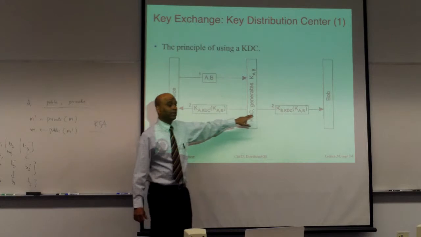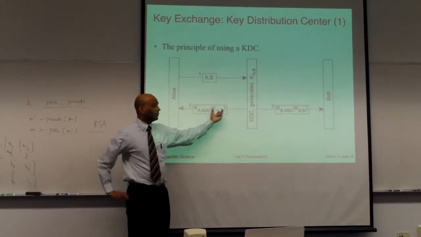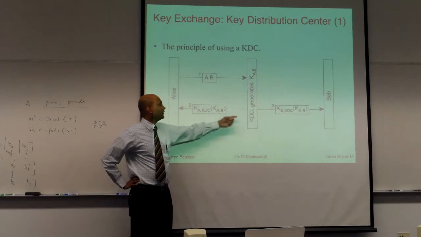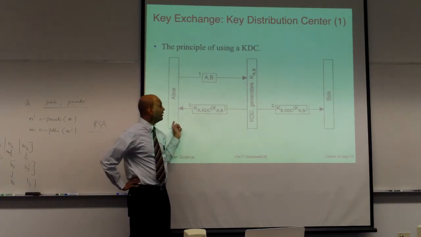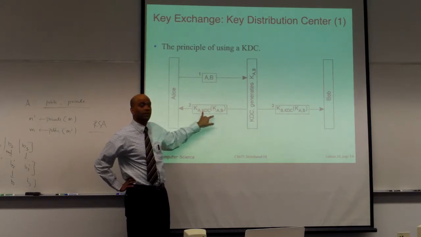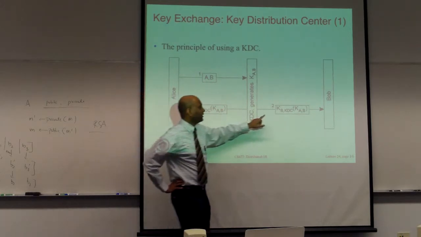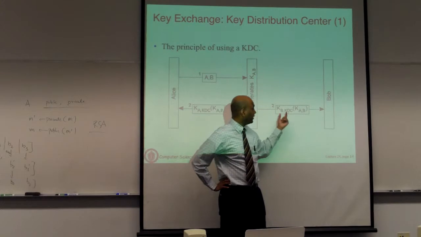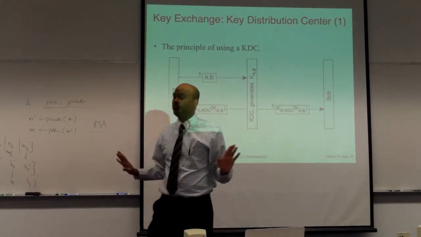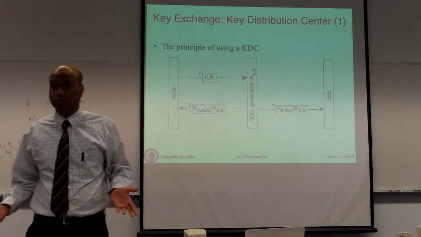So what the KDC can do, the key distribution center, is take your session key and encrypt it with the key that the KDC and Alice share, which is this key here. So the session key goes encrypted to Alice. Here the same session key also gets encrypted to Bob, but using a different key that only Bob and the KDC share. Okay, that has to be predetermined for all of this to work.